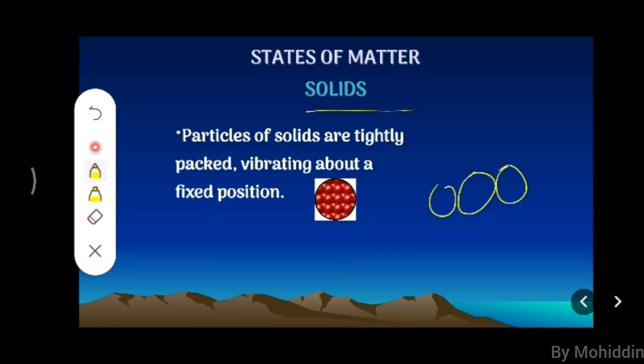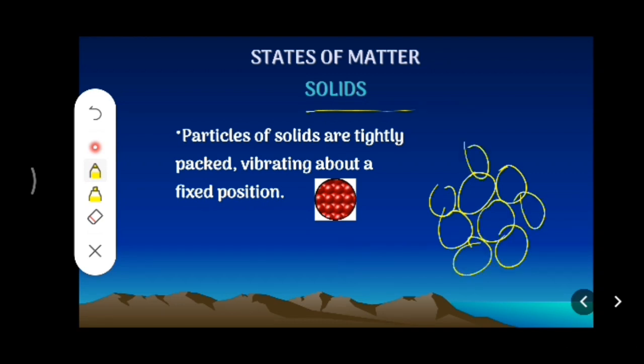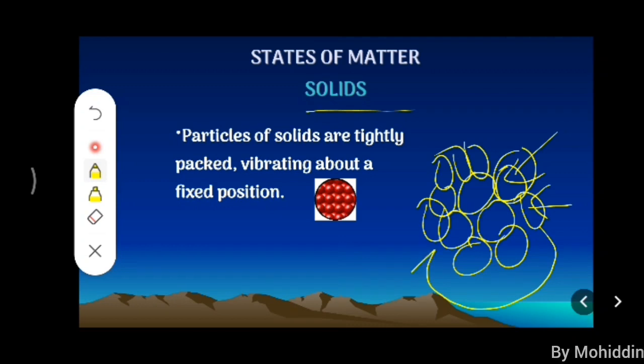It is like a full rush bus, in which you can't move from one place to another place, that much rush. This is the arrangement of particles in a solid. Suppose you consider this particle. It cannot move to another place easily. It is very difficult to move because of the compact arrangement of the particles.